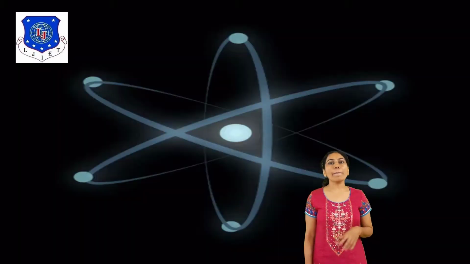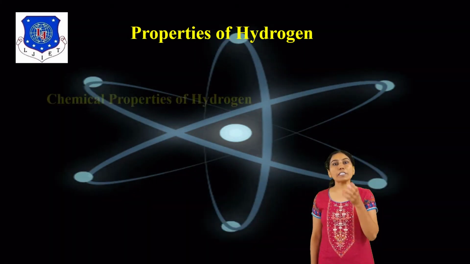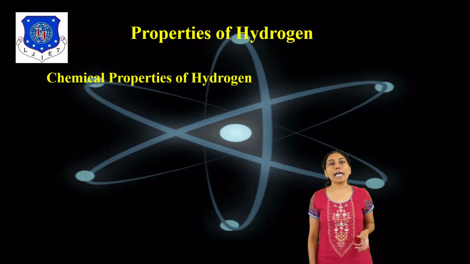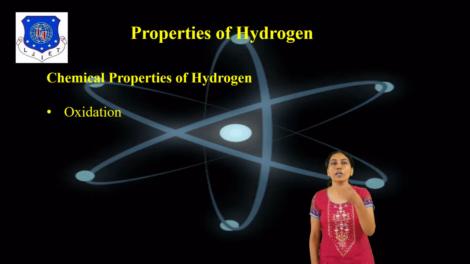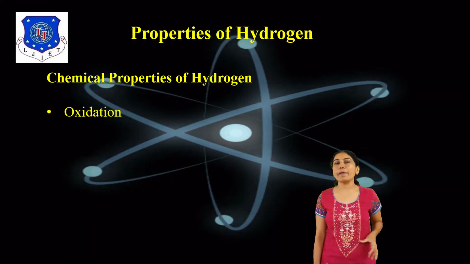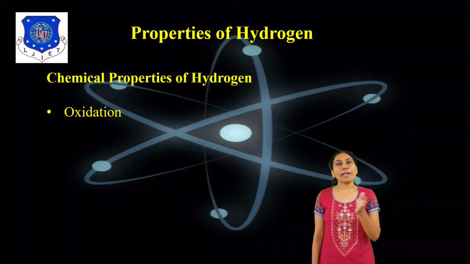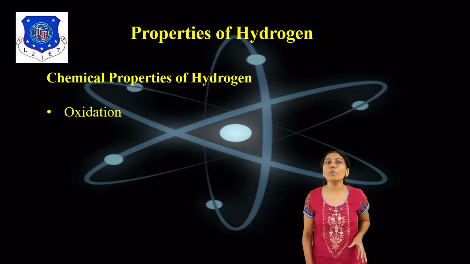Then the second topic is the chemical properties of hydrogen. The first is oxidation. Hydrogen is highly flammable with air, at a concentration of 7 to 25% by volume of hydrogen.